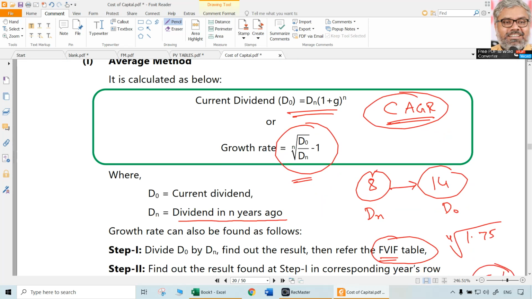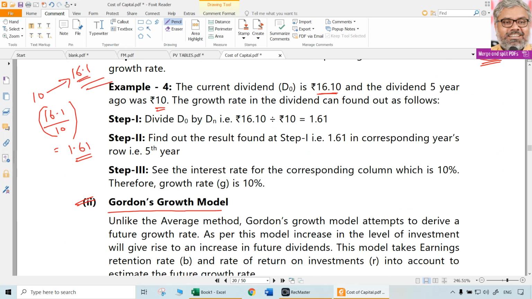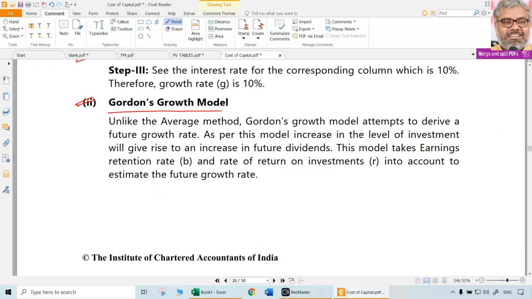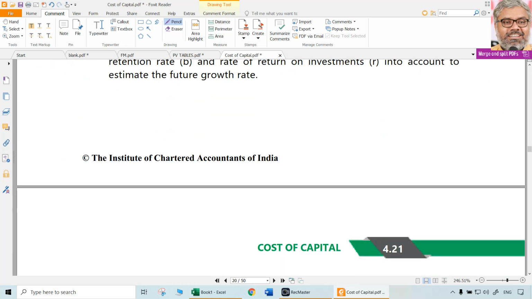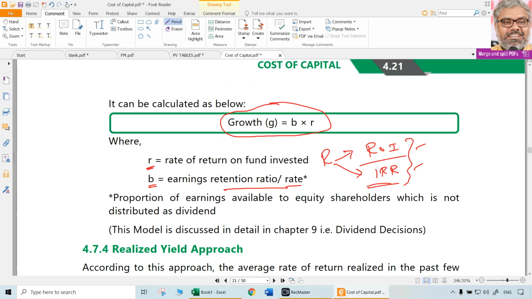How? Maybe by using average method if the information is given so, or by using the Gordon's growth model formula, which is G is equal to B multiplied with R. B is the retention ratio. R is the return that is generated normally by the company on its investment. Means how much proportion of your earnings you are retaining, and what is your return on the normal investment. Multiplication of these two will give us G. That is growth rate calculation formula, very, very important.